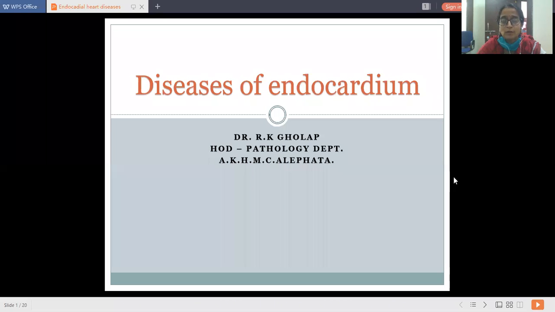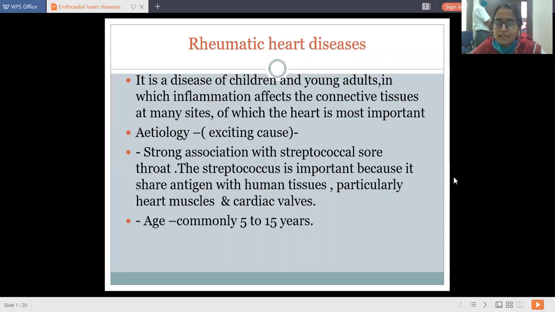So diseases of the endocardium. In the diseases of the endocardium, there are three sections: rheumatic heart disease, then bacterial endocarditis, and subacute bacterial endocarditis. Today we are going to discuss rheumatic heart disease and bacterial endocarditis. These two topics we are going to discuss today. Tomorrow we will go for subacute bacterial endocarditis, and we will revise these three topics again tomorrow. Okay. So this rheumatic heart disease is a disease of children and young adults.